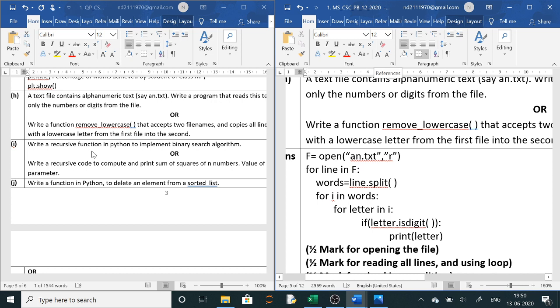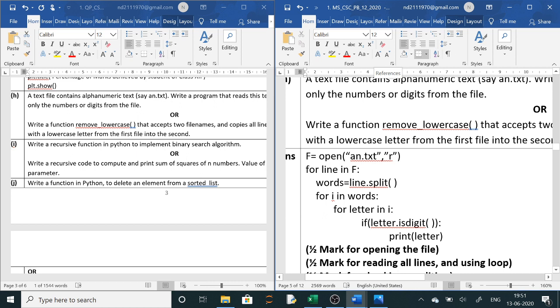So here you will see the first question: a text file contains alphanumeric text. Write a program that reads the text and prints only the numbers or digits from the file. So it will only check isdigit and print those digits. So here you will open the file, f equals open, the file name will be given in your question paper, here it was given as .txt. In read mode it is always opened. For line in f, here actually read should be there, f.read.